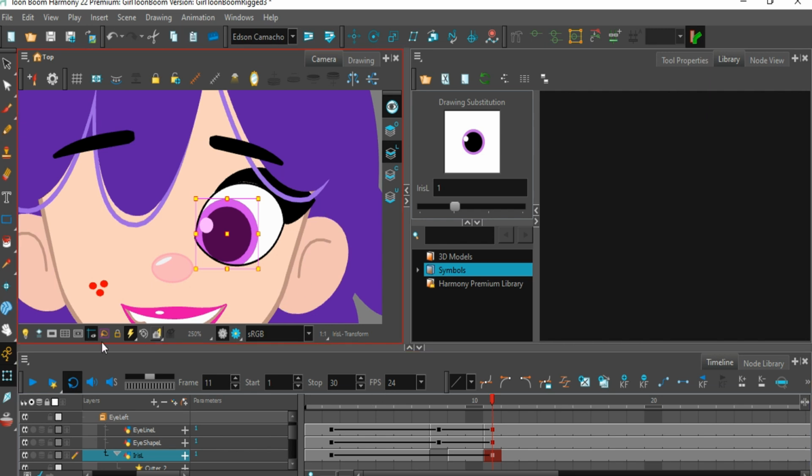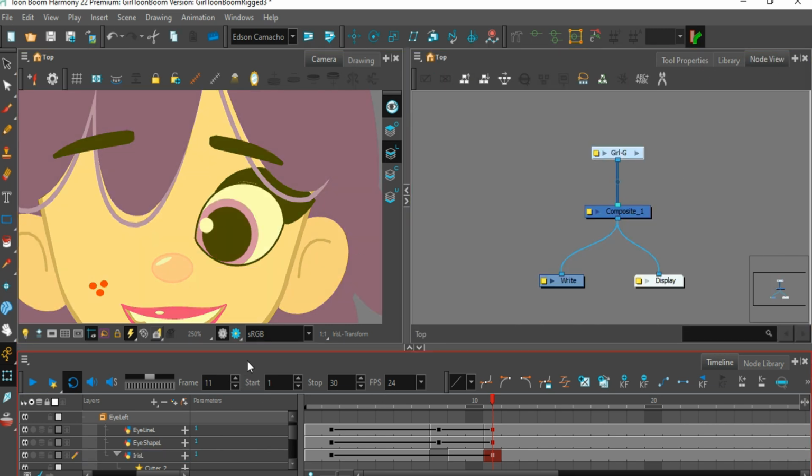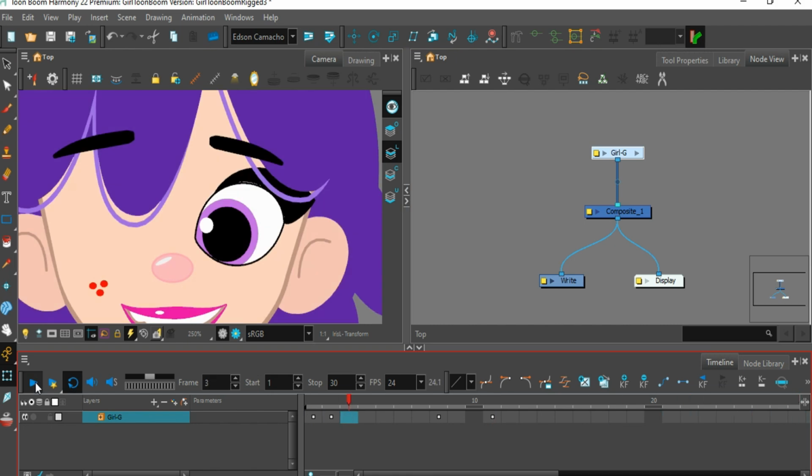Perfect. It's working correctly. You've just created your first variation in the eye bank. Now, use your imagination to create more expressions and bring more realism to your character.